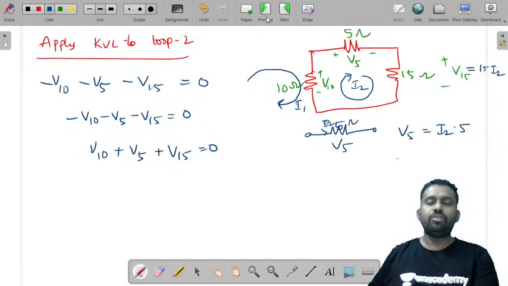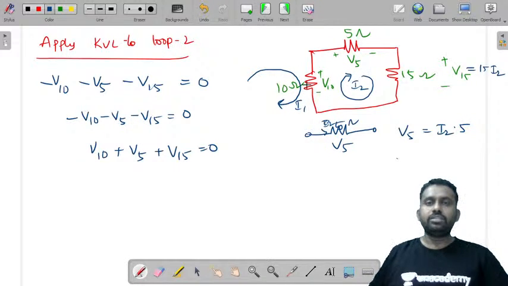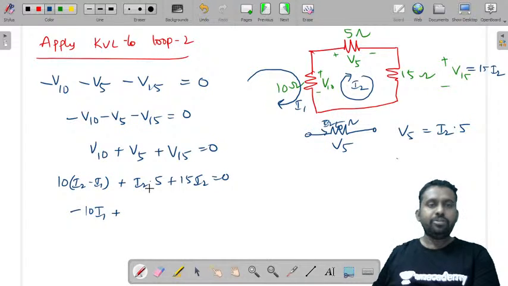V10 is the voltage across the 10 ohm resistor, which is 10 into I2 minus I1. So this is 10 into I2 minus I1 plus I2 into 5 plus 15 I2 is equal to 0. If you consider this, it is minus 10 I1 plus 10 I2, 5 I2, 15 I2, which gives 30 I2. So minus 10 I1 plus 30 I2 is equal to 0. This is the second equation.